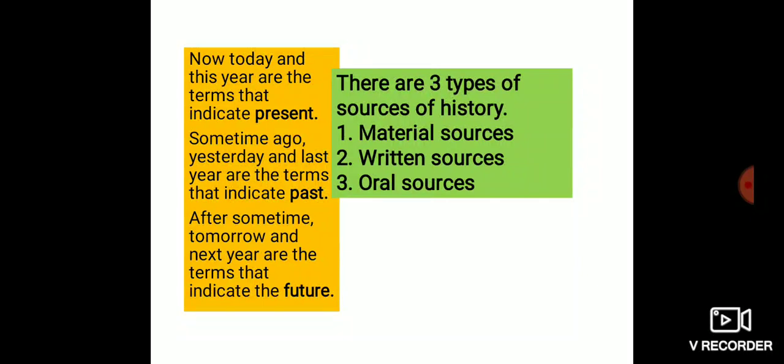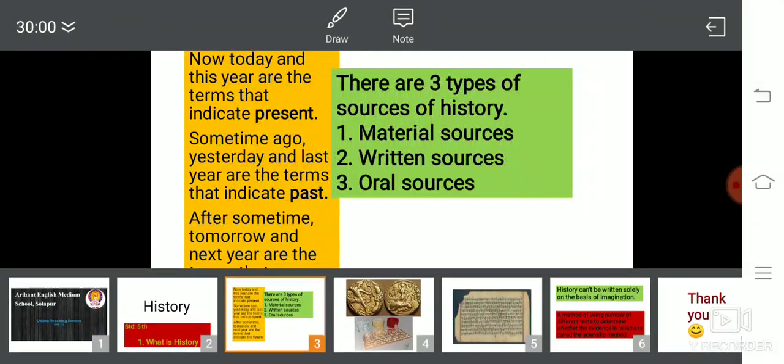The method of using a number of different tests to determine whether the evidence is reliable is called the scientific method. The definition of the scientific method is the method of using a number of different tests to determine whether evidence is reliable.